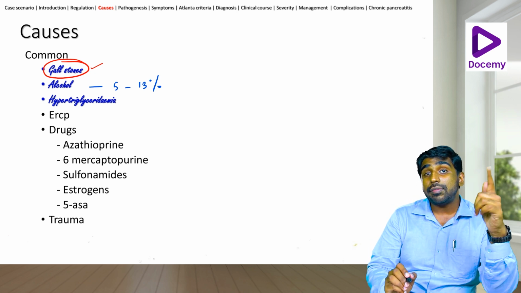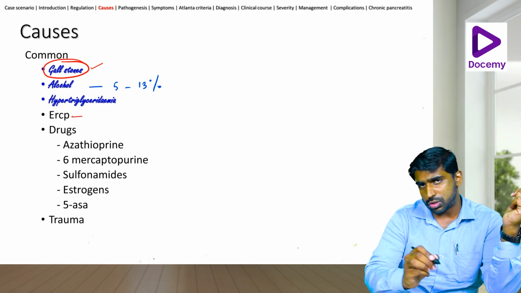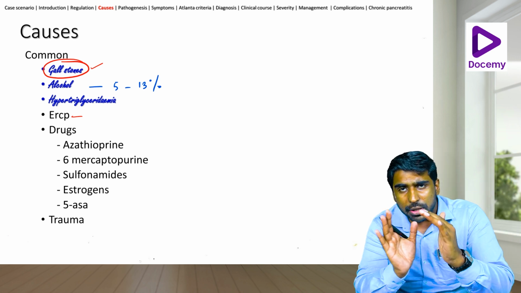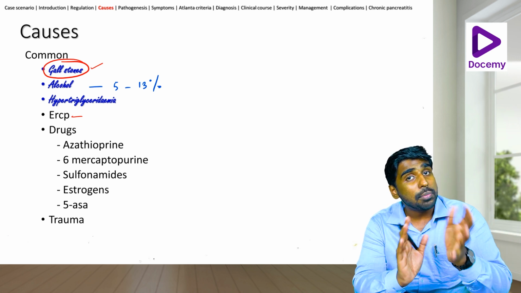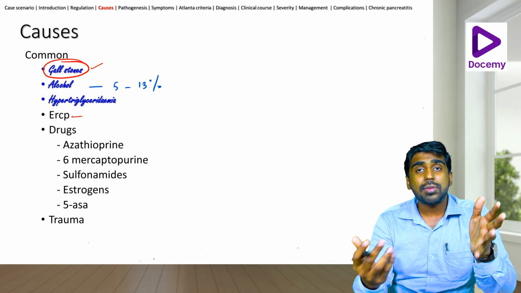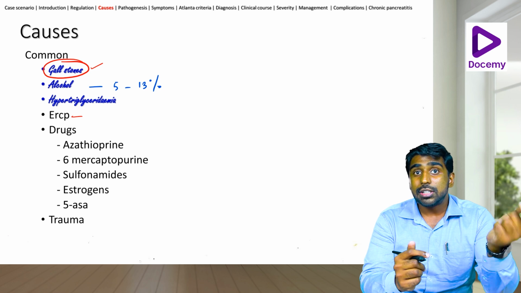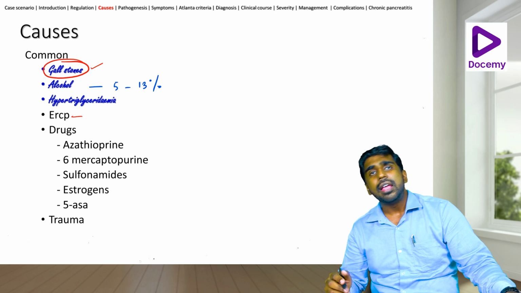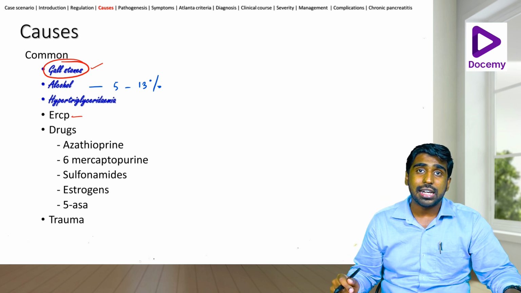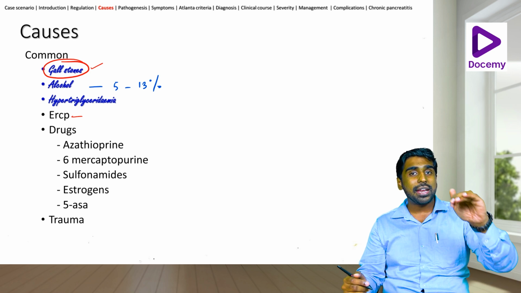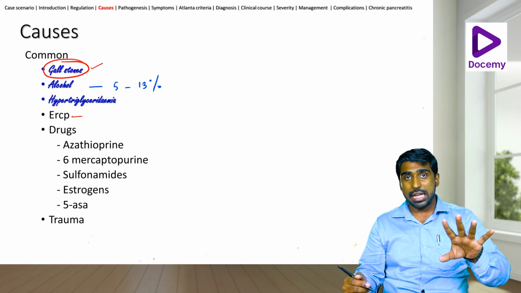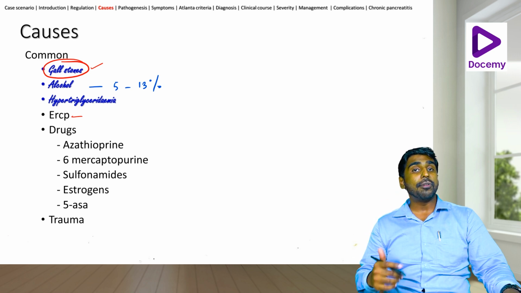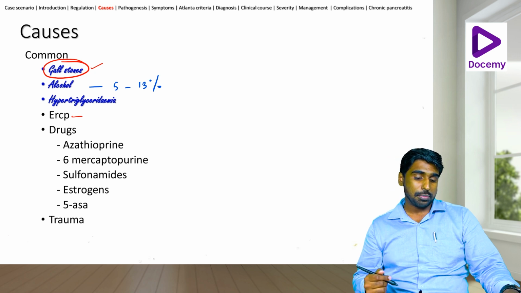Then we have iatrogenic, that is ERCP induced. Do you know that to find chronic calcific pancreatitis, we have a particular test? I'll come to that. ERCP is used to detect pancreatitis itself. Sometimes ERCP is used to detect the presence of gallstones, so doing this itself might precipitate pancreatitis. Now, there are certain ways in which you prevent it, like using rectal NSAIDs or serine protease inhibitors. You can help in reducing the chances of pancreatitis. Sometimes even putting a pancreatic duct stent is needed before you do an ERCP to reduce the chances of ERCP related pancreatitis.